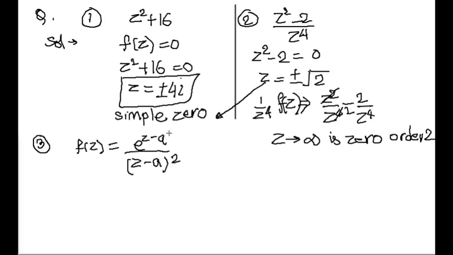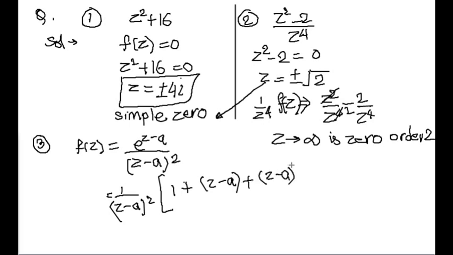What is the expansion of e to the power x? E to the power x is 1 plus x plus x square by factorial 2 and so on. So when I expand it, 1 upon z minus a whole square is outside and it gives 1 plus, x is z minus a, plus z minus a whole square by factorial 2 plus and so on.